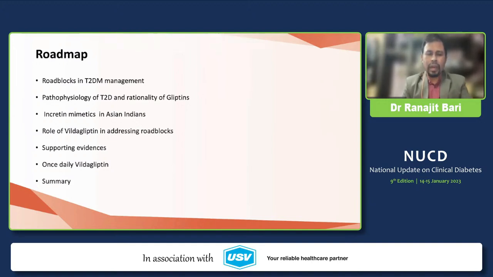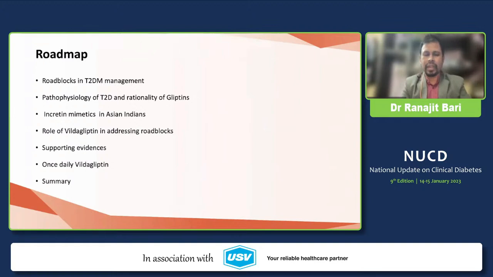So for the current consideration of pathophysiology of diabetes mellitus, that is the ominous octet. The incretin mimetics are more effective in Asian Indian patients compared to their Western counterparts, and we'll try to find out the role of vildagliptin in addressing the different roadblocks in management of diabetes. We'll try to find out the supporting evidences.